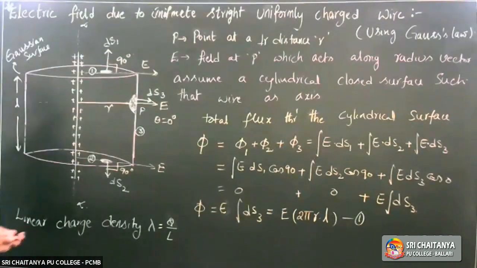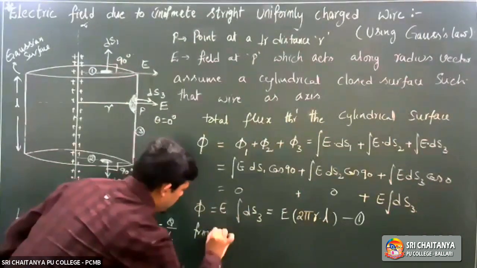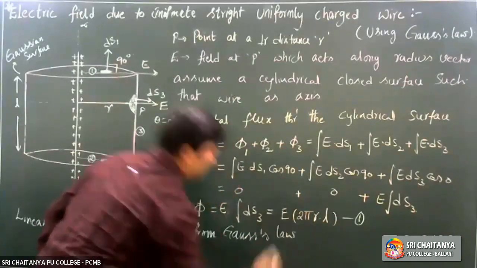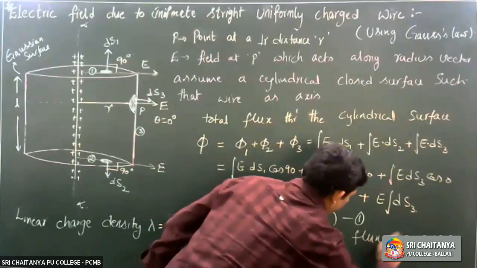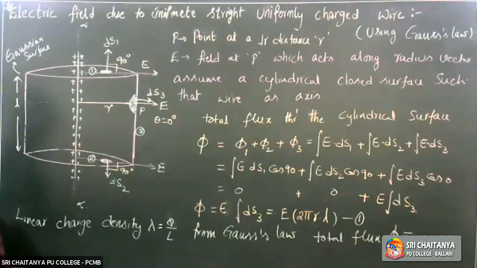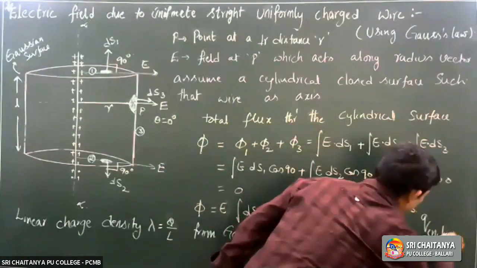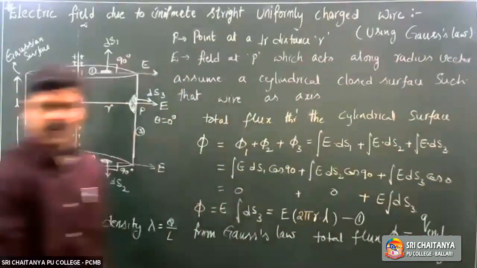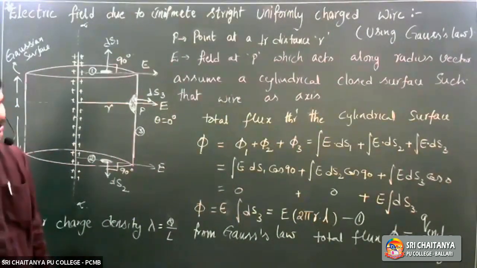From Gauss law, total flux phi. What is the formula for total flux by using Gauss law? Q enclosed by epsilon naught. Is it not the formula according to Gauss law? Q enclosed by epsilon naught, right?